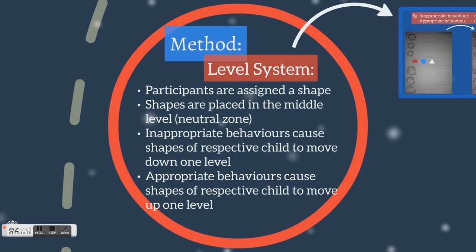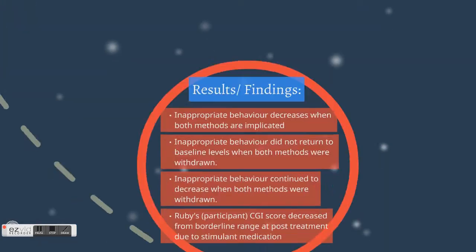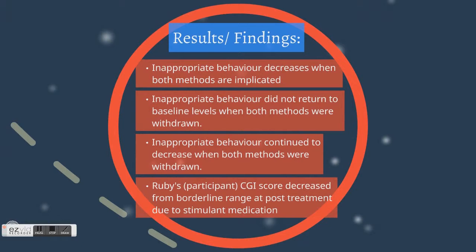However, instead of 4 levels commonly used in response cost, level system has 7 levels. Participants are also assigned shapes respectively and are placed in the middle level called the neutral zone. As you can see in this diagram, when a child behaves appropriately, their shapes move up a level, or when they behave inappropriately, they move down 1 level. In contrast to response cost, level system actually allows the child to be rewarded. However, in response cost, downward movements of shapes are only permitted.